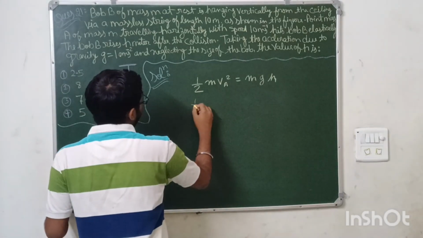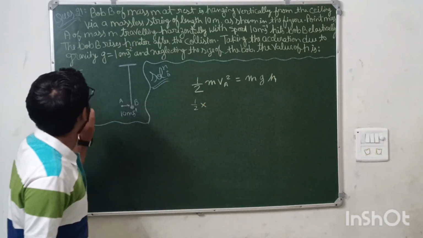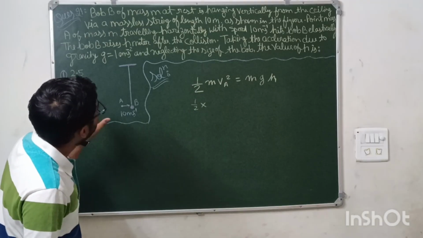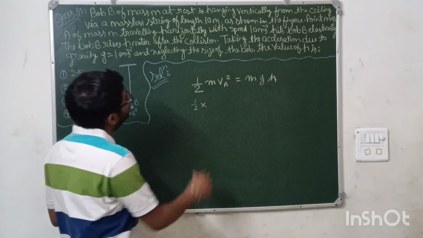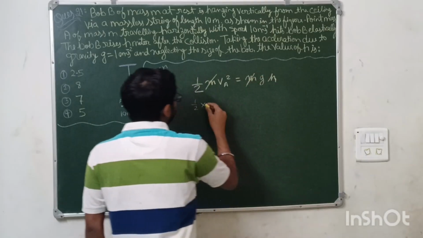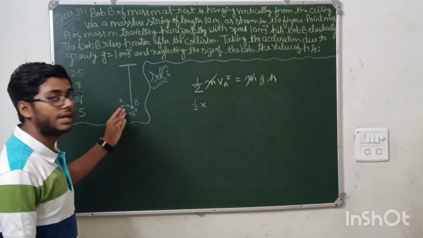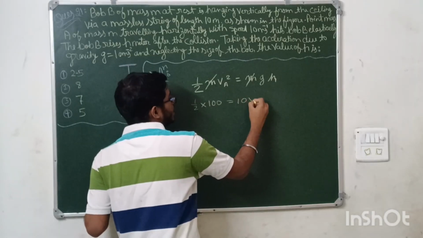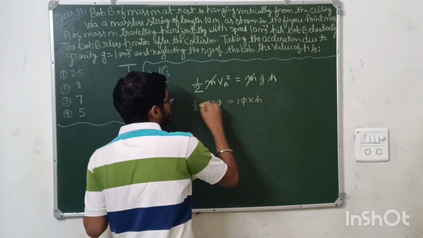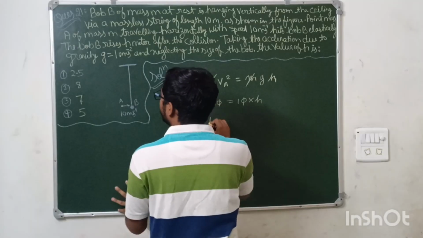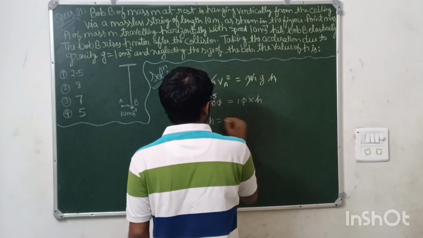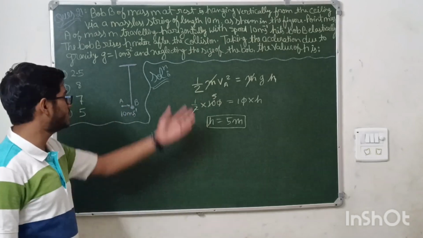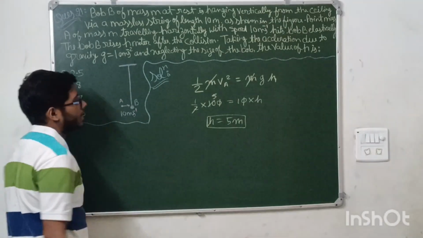Substituting the values: half into mass. What is the mass of this small bob? Mass is not given, so you can just cancel it. va square, the velocity by which it's approaching, is 10 square, which is 100. g you have to take as 10, into h. This cancels to 5. So what will be the height? Height is 5 meters, which means the bob rises to 5 meters of height. This is a very easy question. So option number 4 is the correct answer.